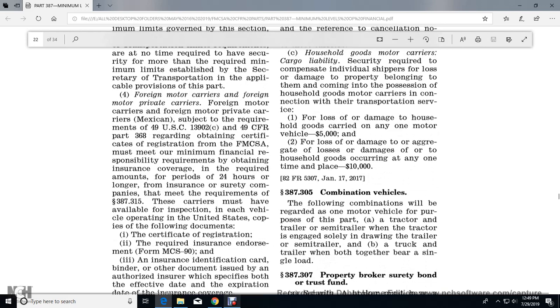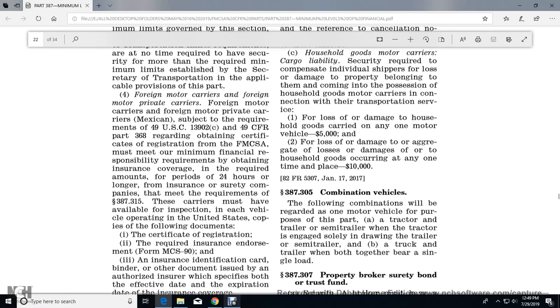Foreign motor carriers and foreign motor private carriers, including Mexican carriers, must meet the requirements of Title 49 U.S. Code 13902(c) and Title 49 CFR Part 368 regarding obtaining a certificate of registration from the Federal Motor Carrier Safety Administration. They must meet the minimum financial responsibility requirements by obtaining insurance coverage in the required amount for a period of 24 hours or longer, with the insurance or security company meeting the requirements of 387.315.